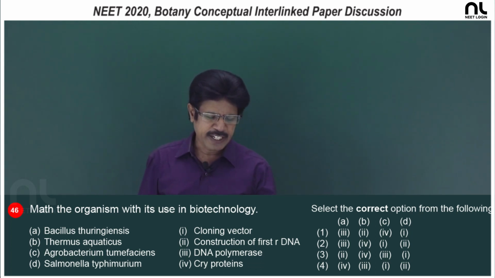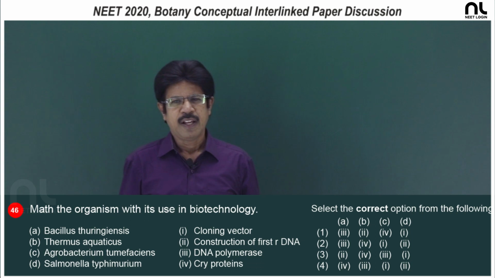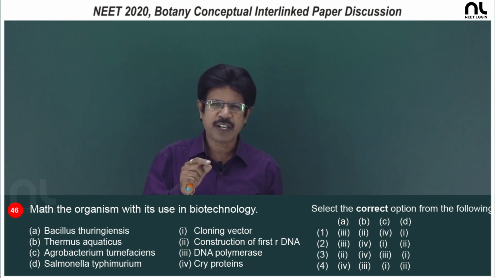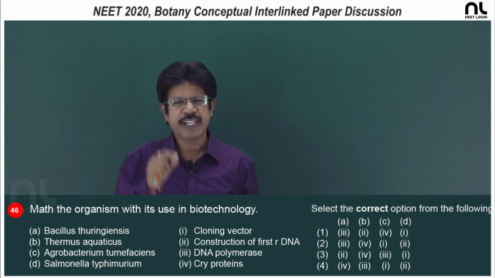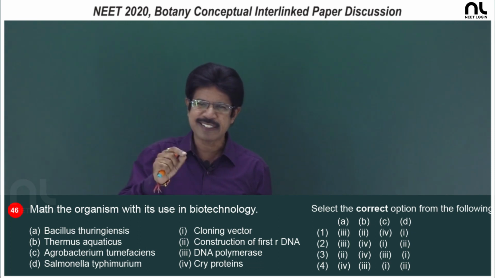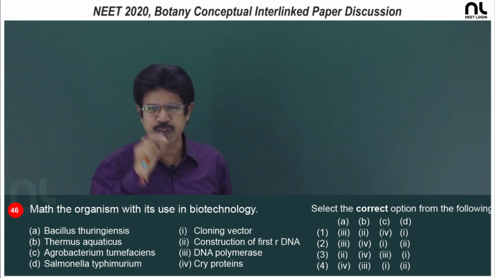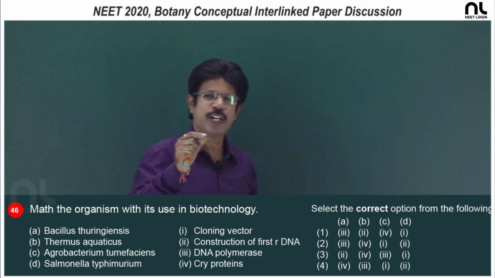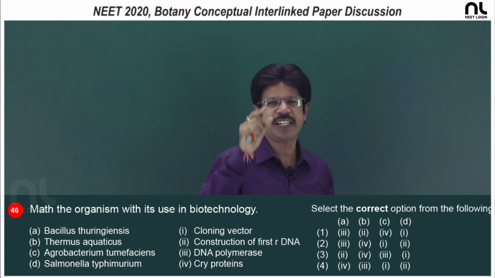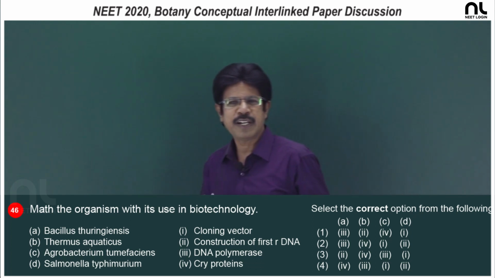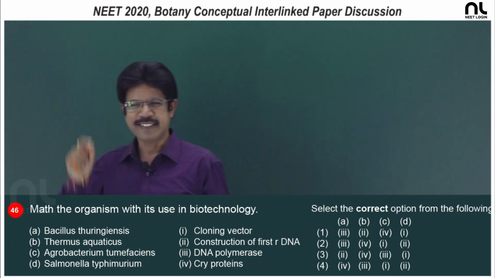And Salmonella typhimurium: the first construction of a recombinant vector was done using Salmonella typhimurium. The gene encoding antibiotic resistance was cut out from the plasmid of Salmonella typhimurium using restriction endonucleases, resulting in sticky ends, which were inserted in the native plasmid of Salmonella using DNA ligases.